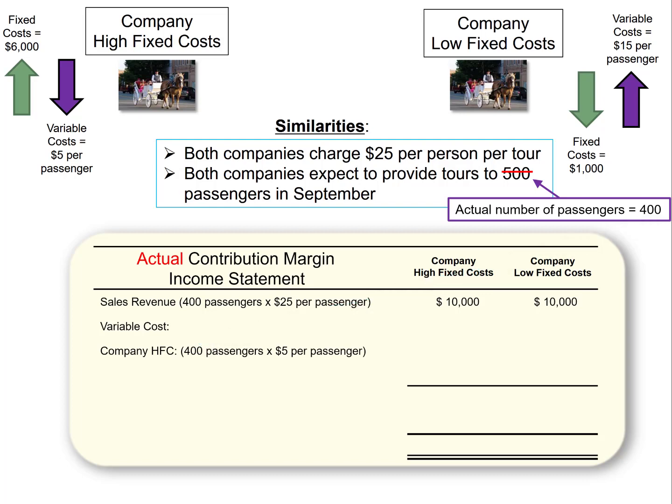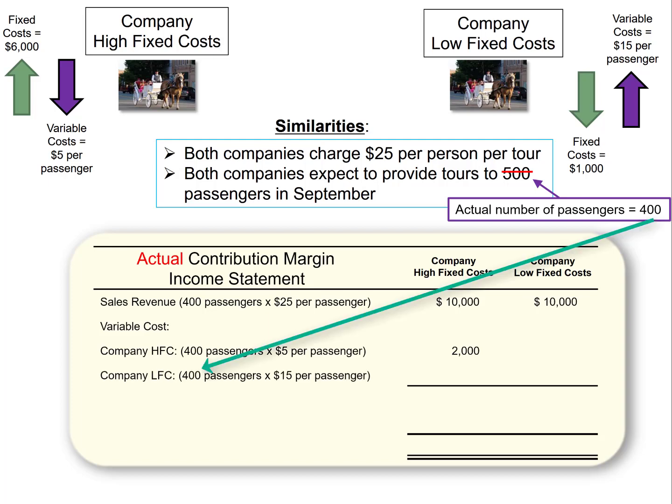Their variable cost is only $5 per passenger, so multiplying that by 400 passengers gives us $2,000 of variable costs. Now, the low fixed cost company has variable costs of $15 per passenger. They also only had 400 passengers, which gives them $6,000 of variable costs.